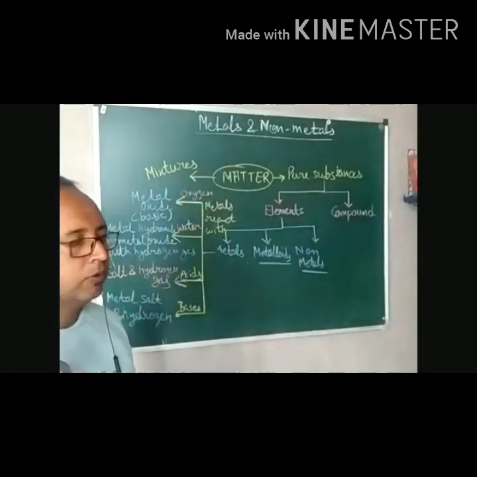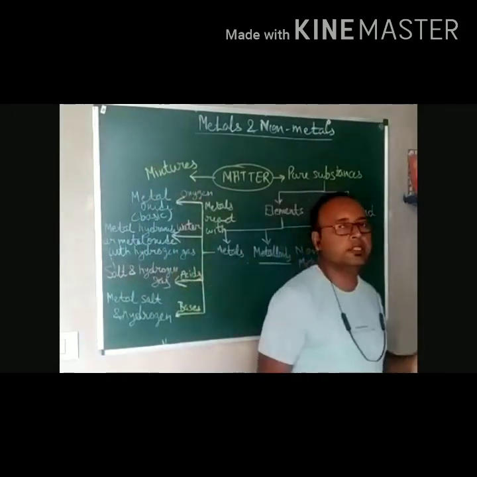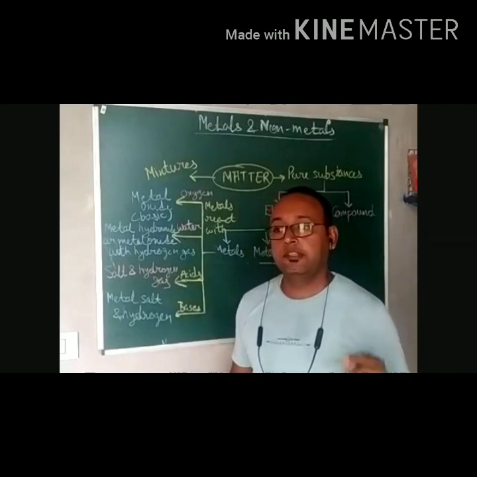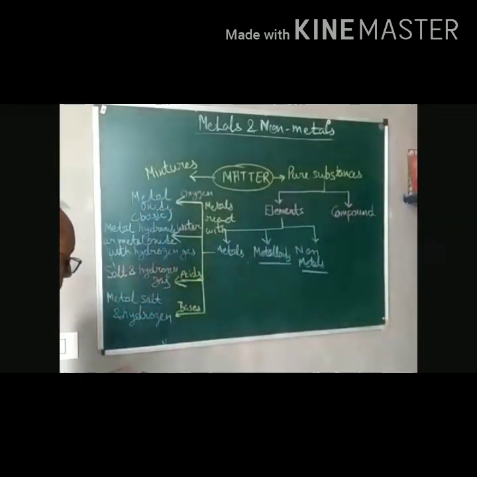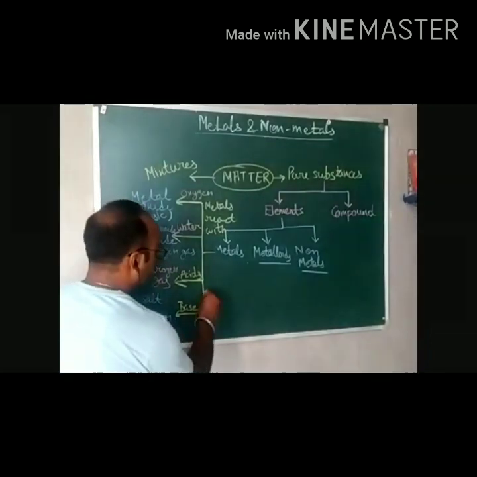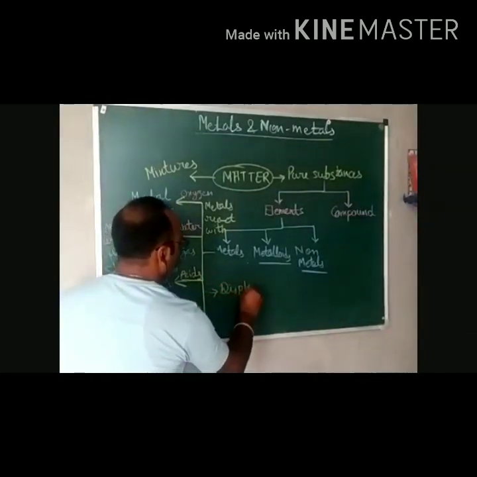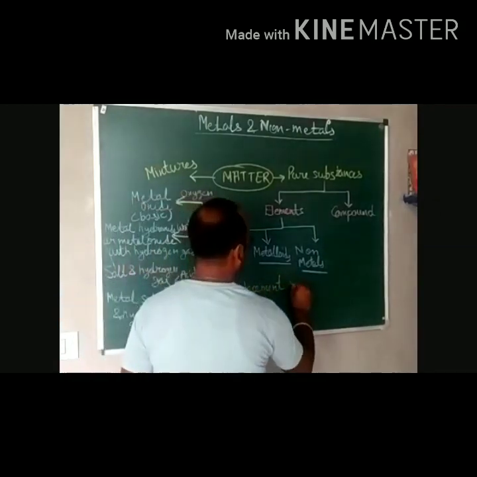One more important chemical property of metals is the displacement reaction. What is a displacement reaction? When a more reactive metal displaces the less reactive metal from its compound. That is a displacement reaction. This is also a chemical property.